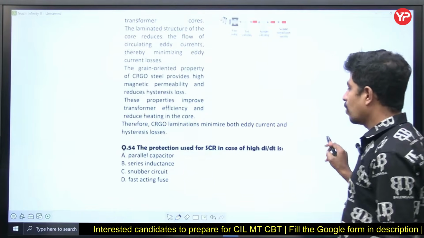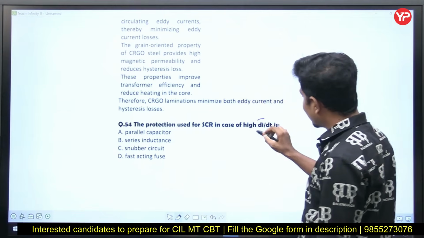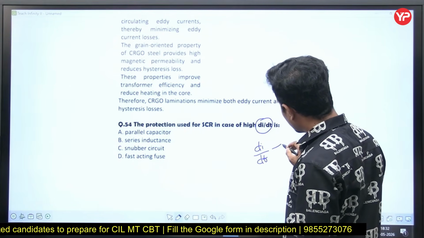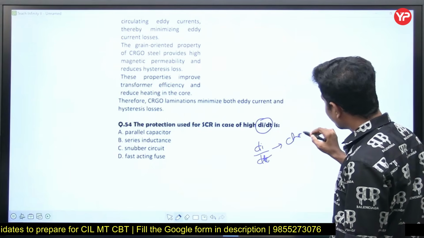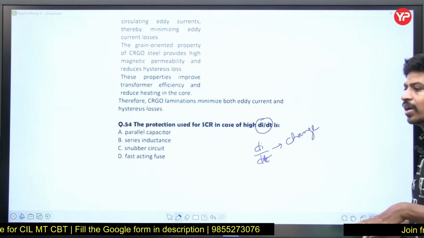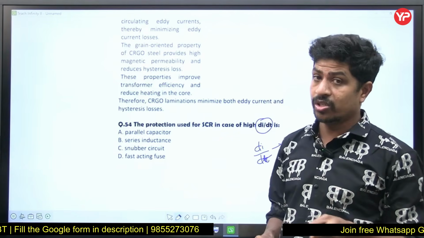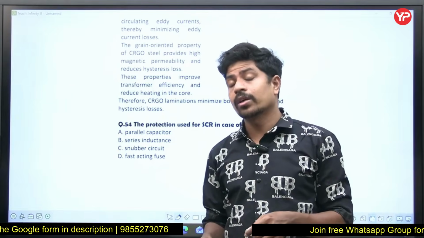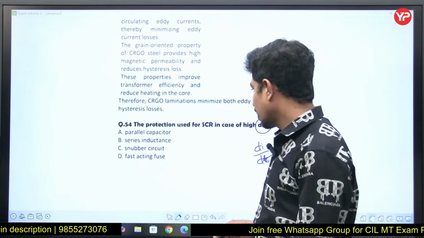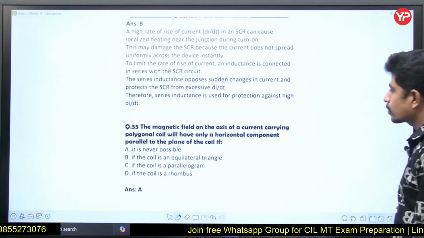See, the protection used for SCR in case of high di/dt current rating. The di/dt means what? Change of current. Who will resist or reduce the change of current? Inductor. An inductor does not allow sudden change in its current. A capacitor does not allow sudden change in its voltage. If you want to protect from voltage, use a capacitor. From current, use an inductor. Right? So it is a series inductor. Option is B for Bombay.